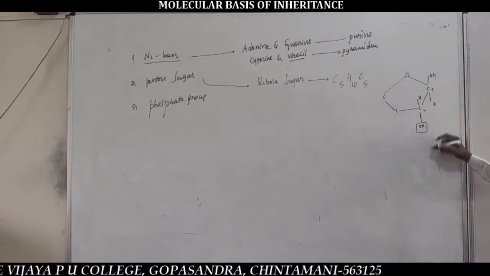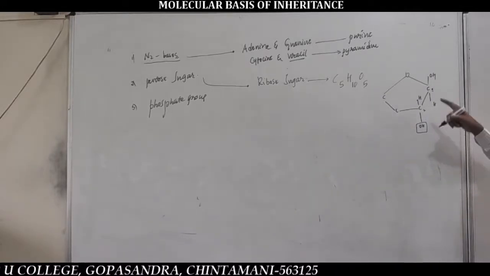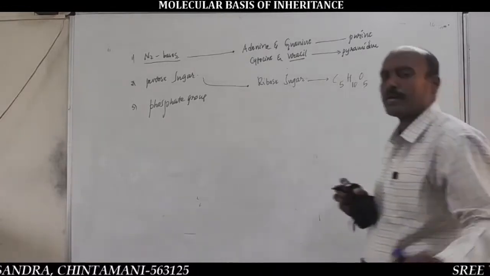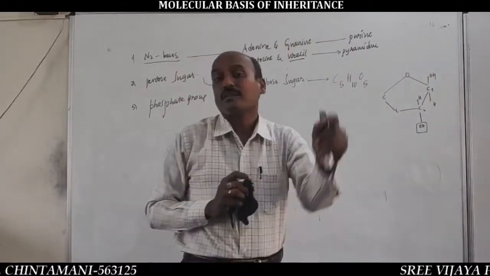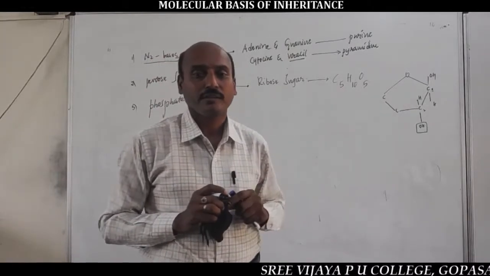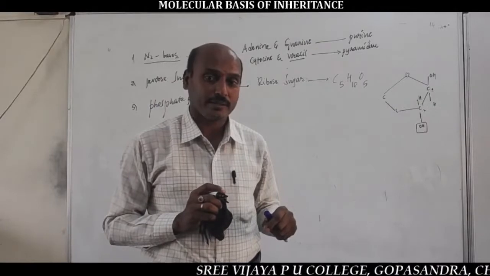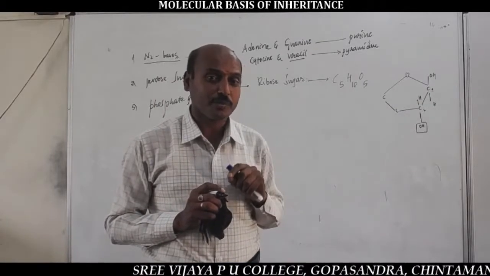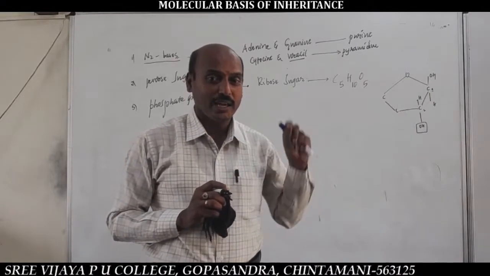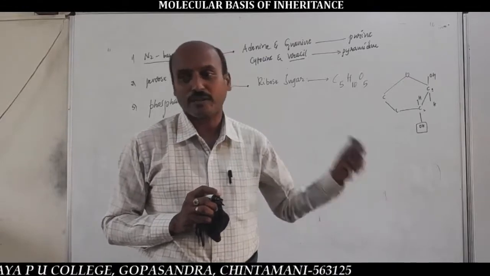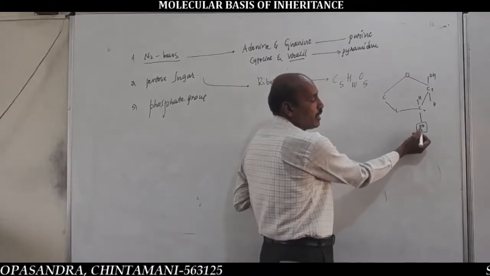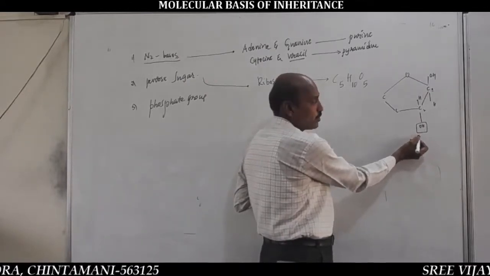So, the second carbon atom of the pentose sugar of RNA contains an oxygen group. That's why it is called ribose sugar. If the oxygen is absent at the second carbon atom, it is called deoxy, meaning oxygen absent. That is deoxyribose sugar.